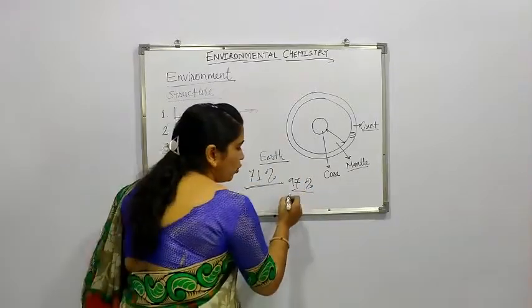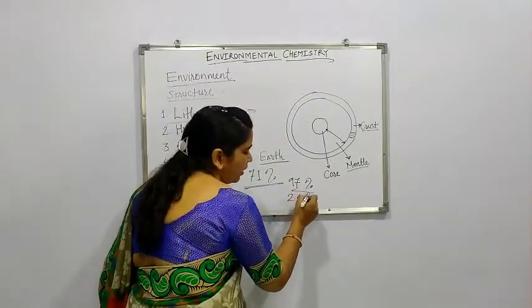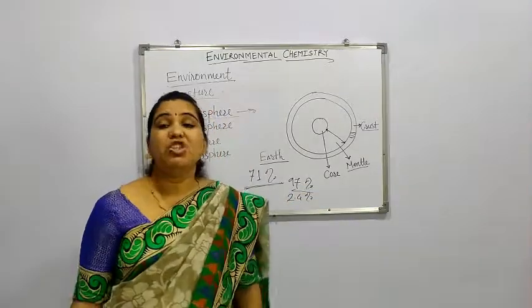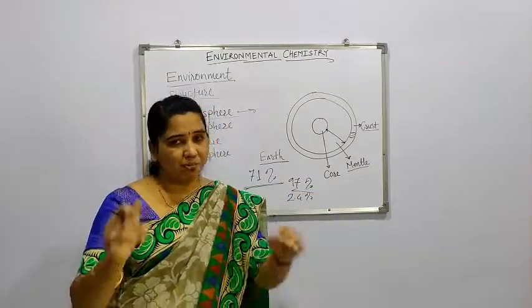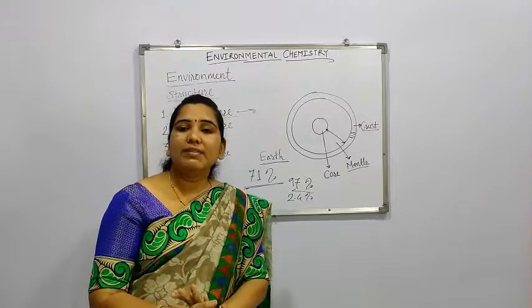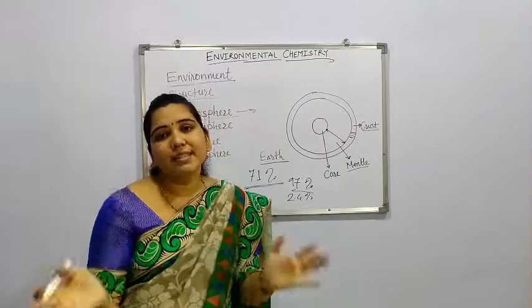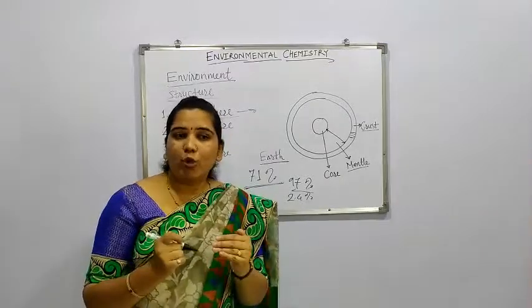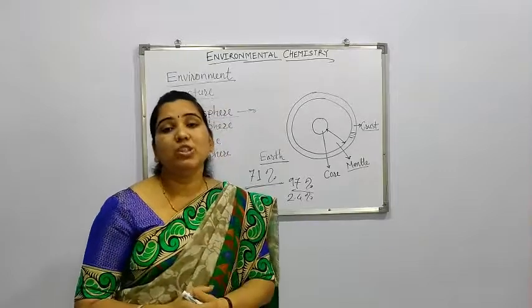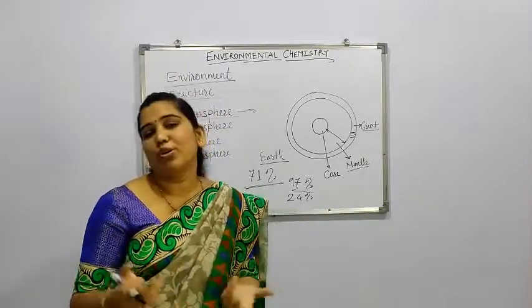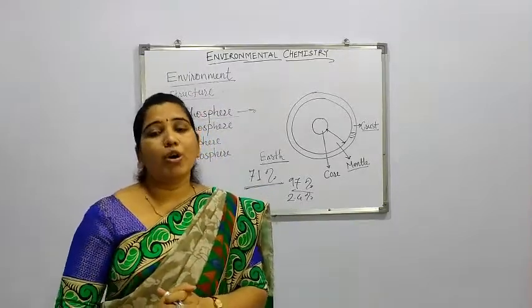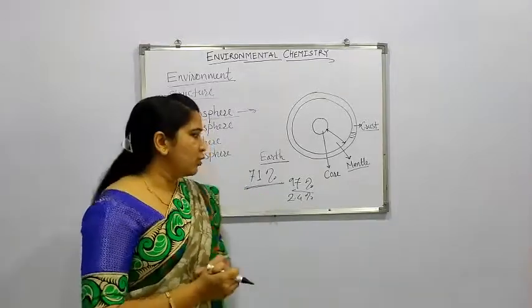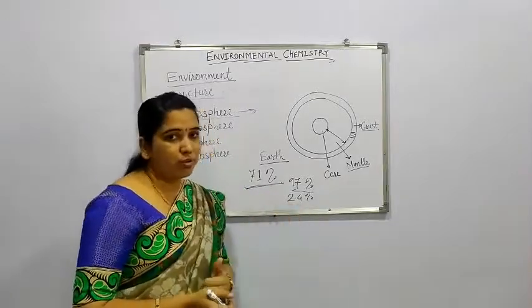Now after that, 2.4% of water is present in giant glaciers found on the poles, as well as the polar ice caps. That water is in the solid state, so it is also not useful for drinking or domestic purposes.